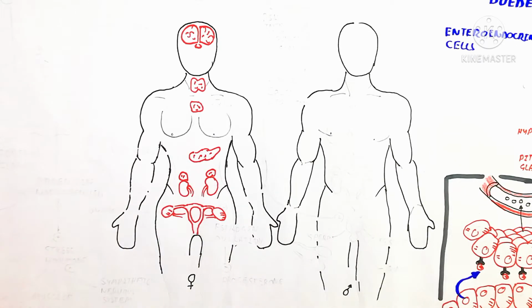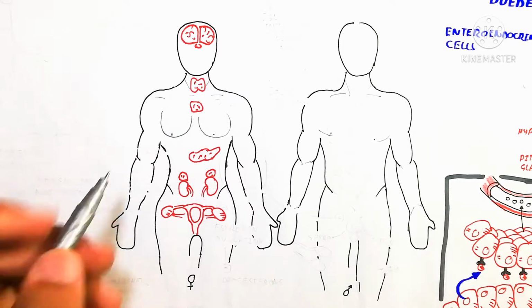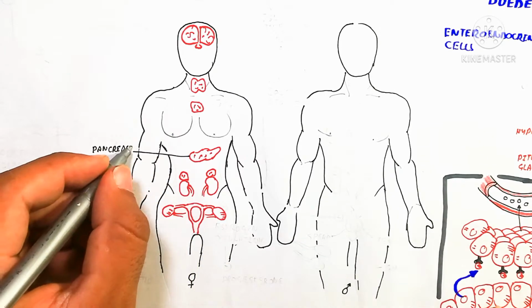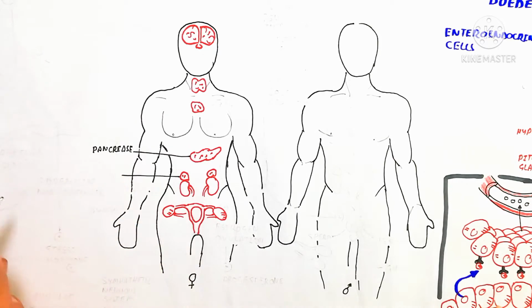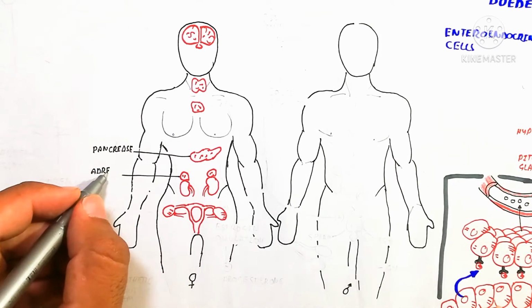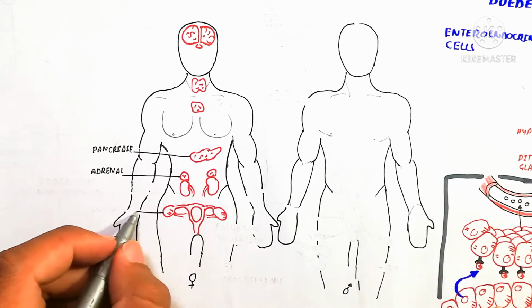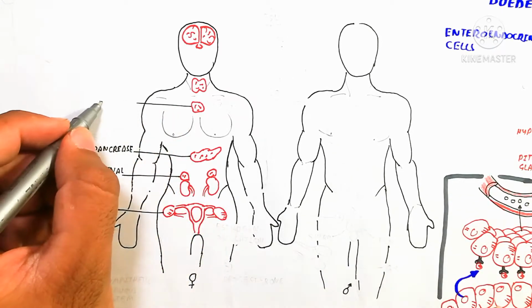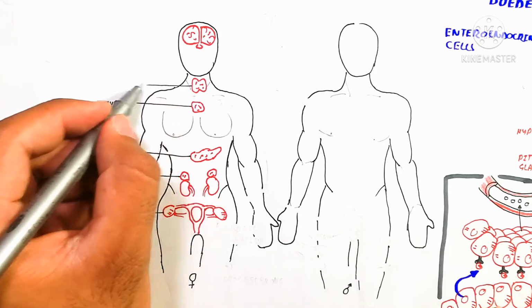Here is the female, which contains different types of glands. On the other hand, here is the male, which also contains different glands. The differentiation of male and female according to endocrinology is the reproductive system: the ovary and testes.